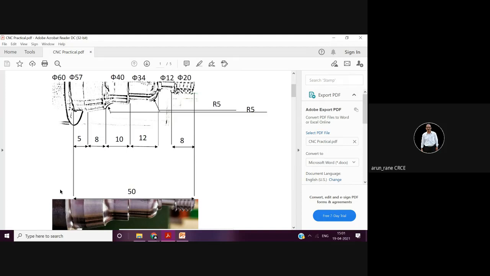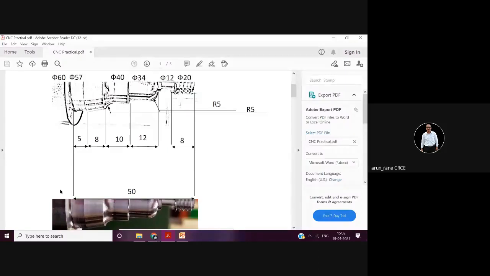Then fourth column will be tool description. So T01, OD turning tool, T02, grooving tool. At least write this much. If you can write down the specification of the tool, nothing like that. But if you are not able to write the specification, at least you write T01 is OD turning tool, T02 is grooving tool, and T03 is threading tool.